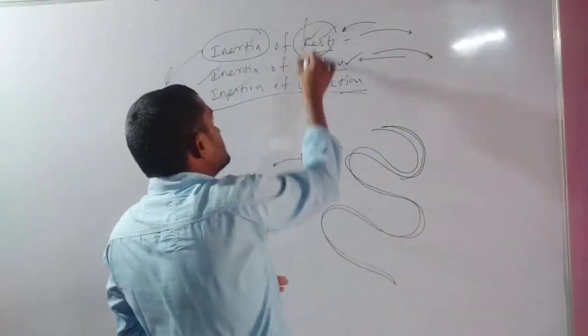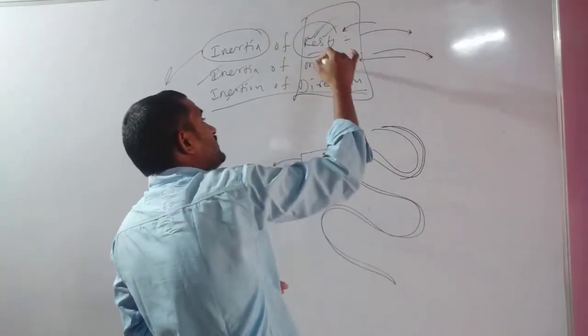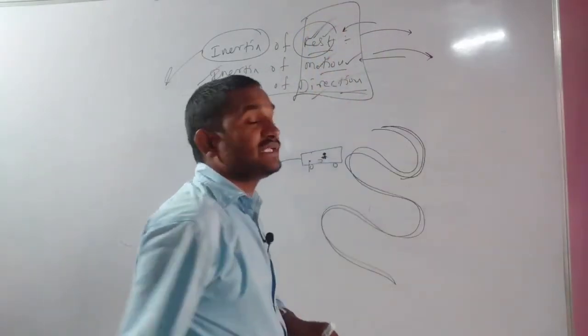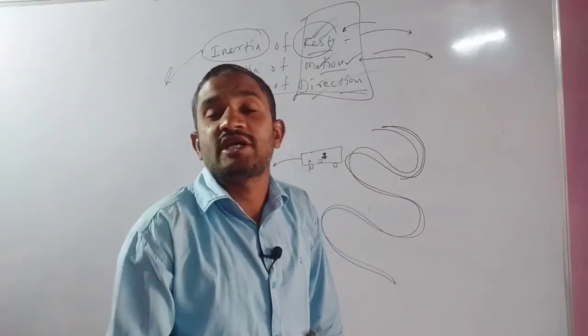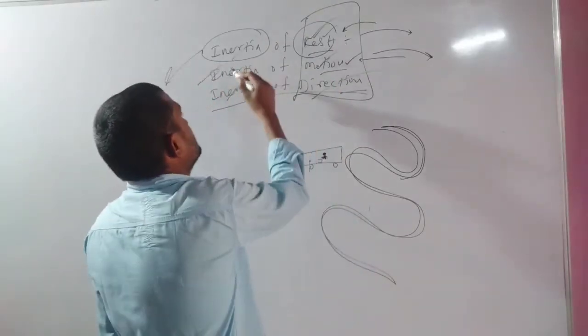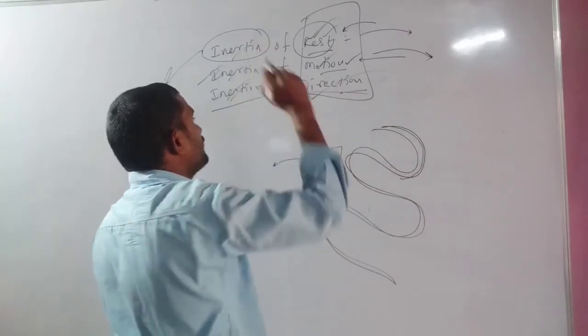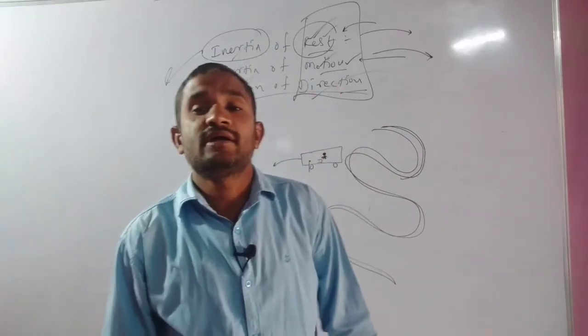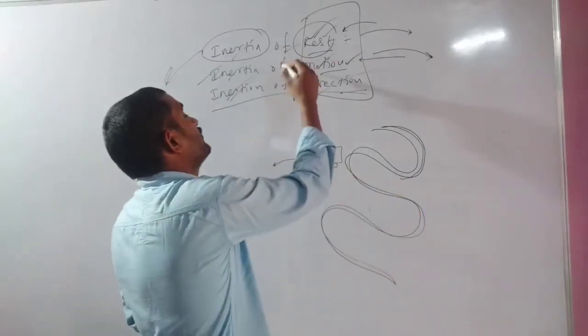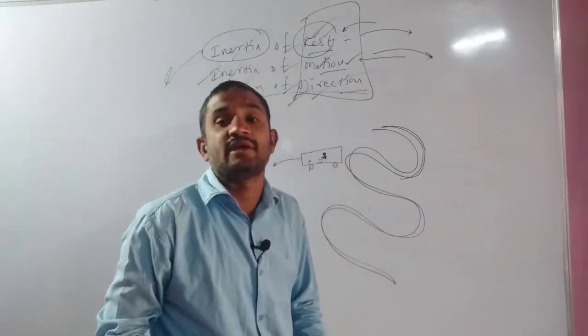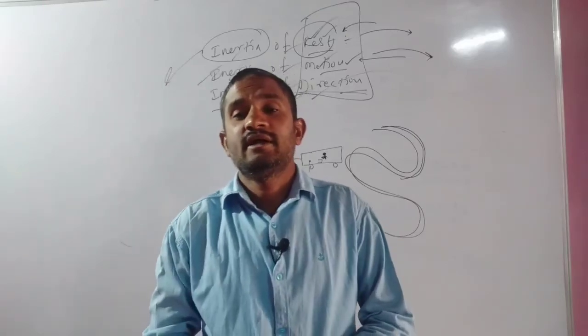In these three situations, when it is at rest, when it is in motion, and when there is a change in direction, our body will not accept the change. That's why we have to consider inertia of rest, inertia of motion, and inertia of direction. We can experience a lot of examples from these concepts. Remaining concepts we will discuss in the next class.